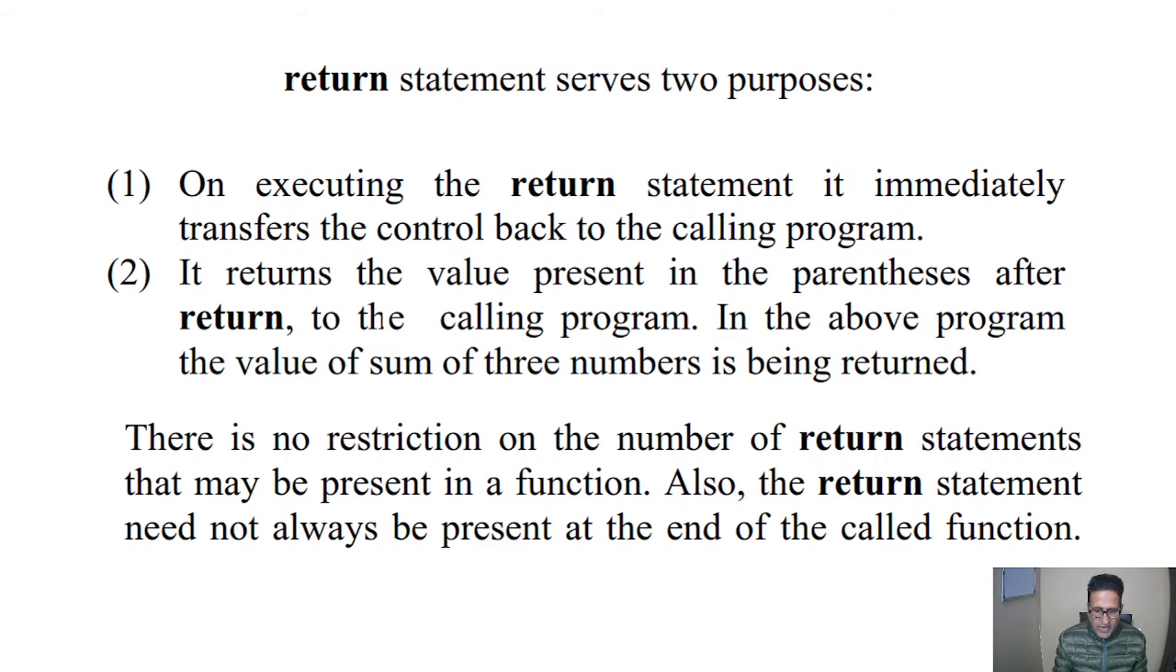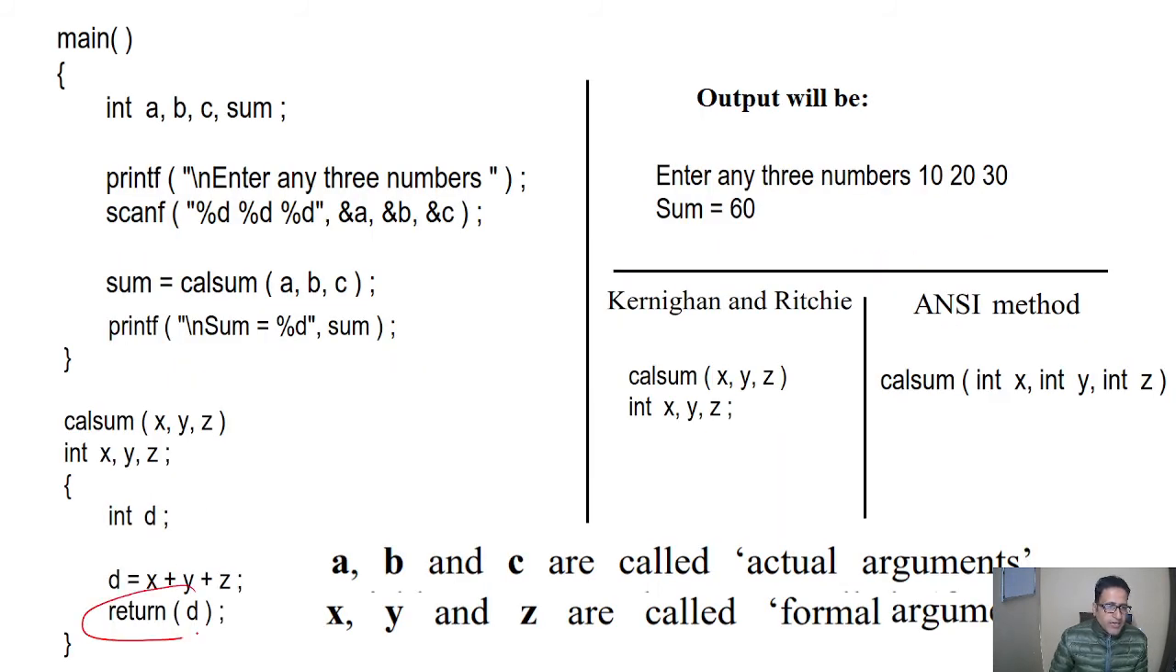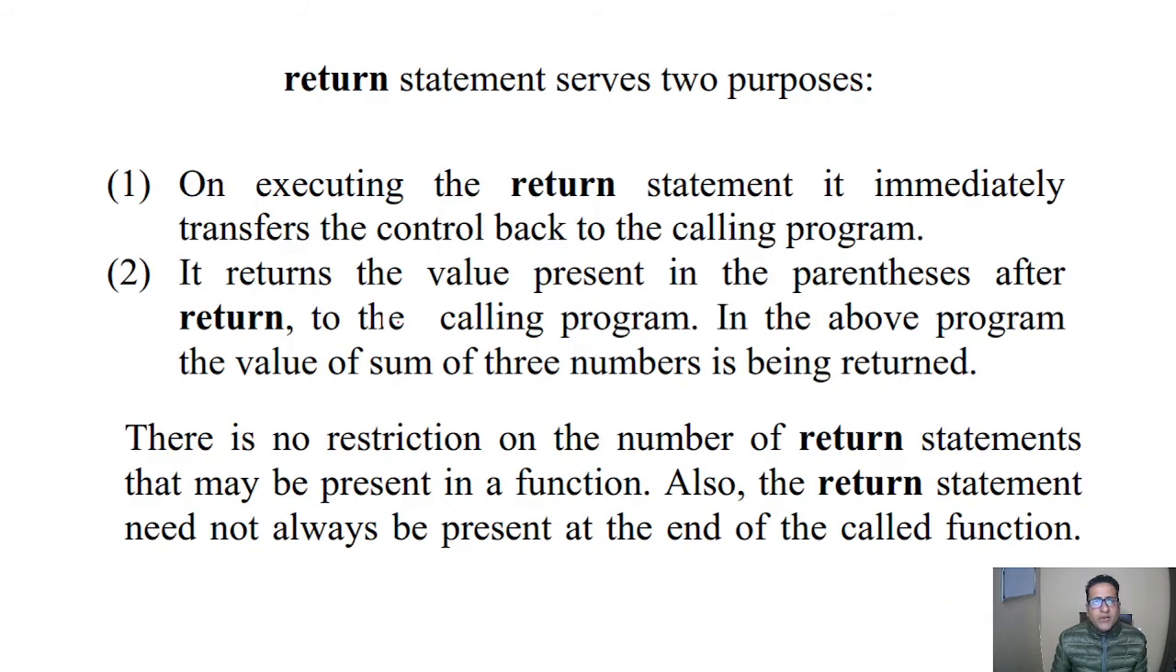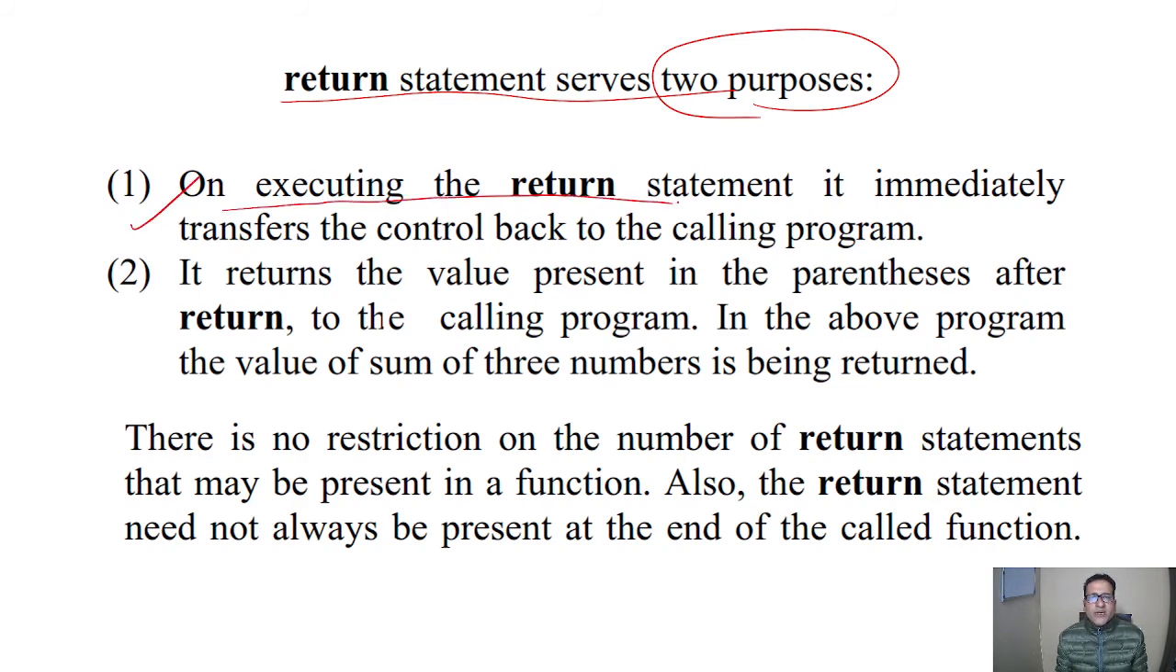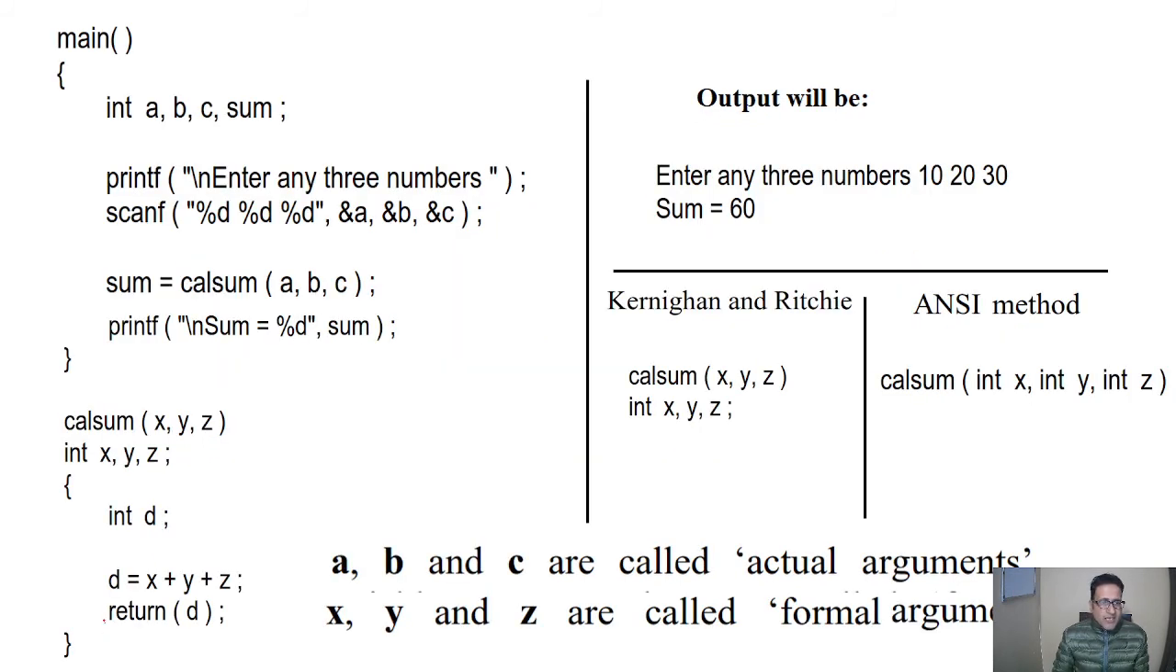Next we have seen the return statement. Now we will learn what the return statement is. The return statement serves two purposes, so there are mainly two purposes of this return statement. The first one is, on executing the return statement, it immediately transfers the control back to the calling program. This means as this statement occurs, it directly goes to the main function here. This is the main function, so it will go back to the calling function.